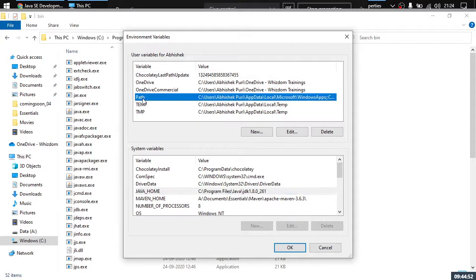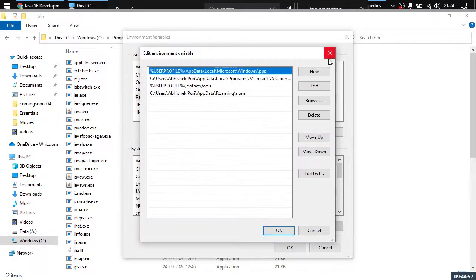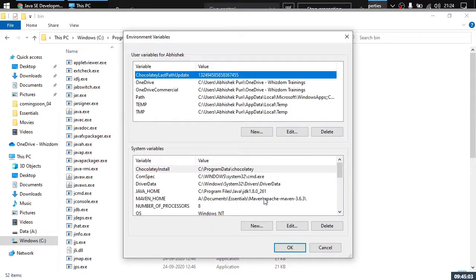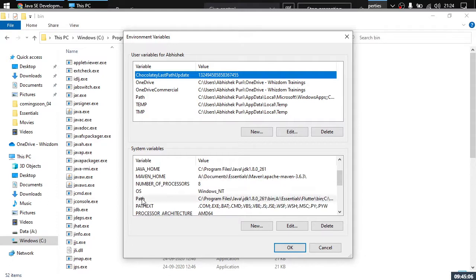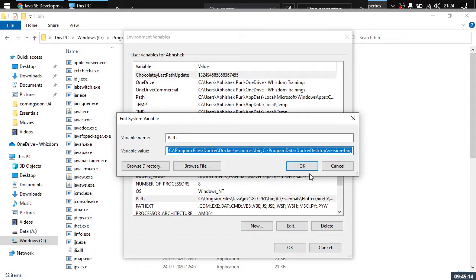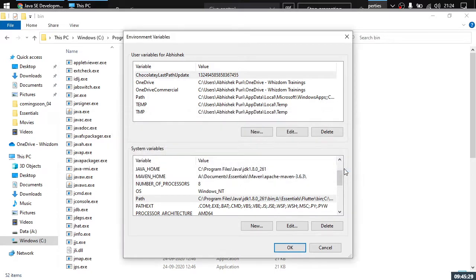In that case, you can follow the same steps, but in the above section, that is the path variable here, right? I'm editing it for everyone so that everyone would be able to understand this. Here, look for the path variable. Now you'll see a lot of things listed here. In case you're using an older version of Windows, it will look something like this. Don't worry. What you have to do, simply click anywhere, make sure that no text is highlighted, press the End key and then paste the path that you have copied. Click on OK and you're done.